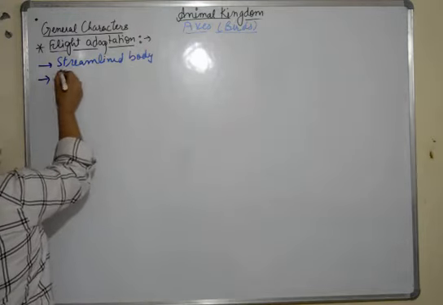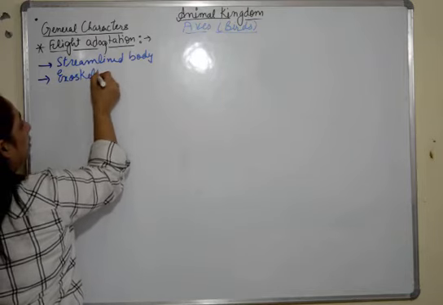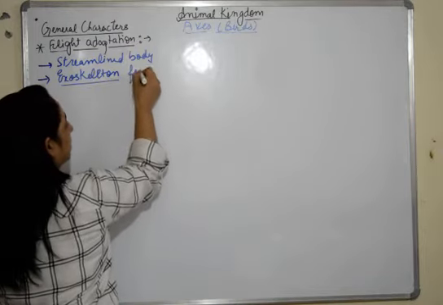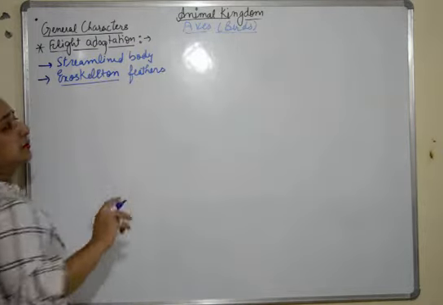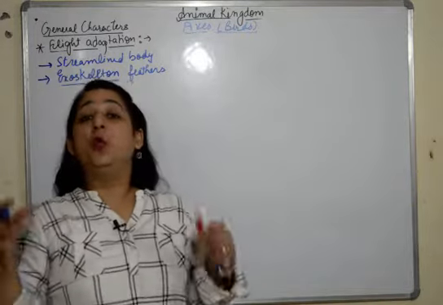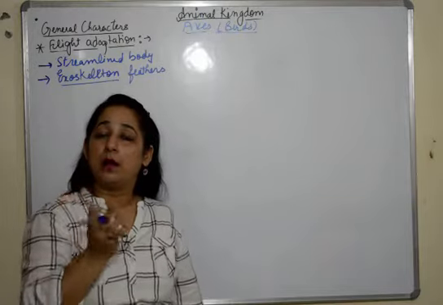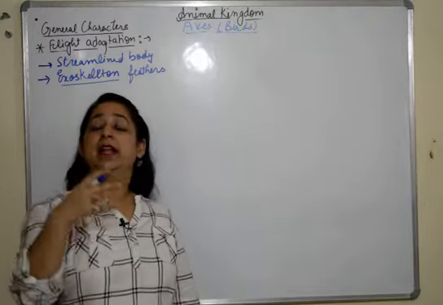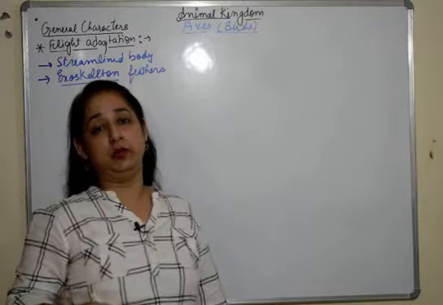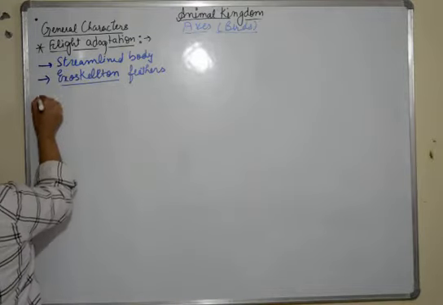Then their exoskeleton. They have an endoskeleton also. We'll talk about it, but the exoskeleton has feathers. Different types of birds have different types of feathers which make their body light and keep it covered, which helps them. Different types of feathers play different roles during the flight of a bird. So the feathers are attached to the bird's body and provide it an exoskeleton.